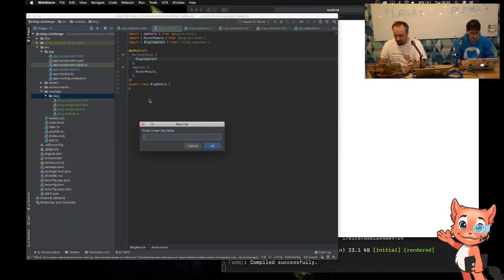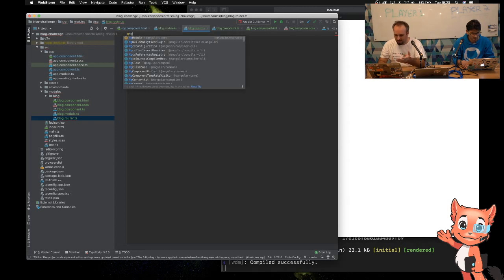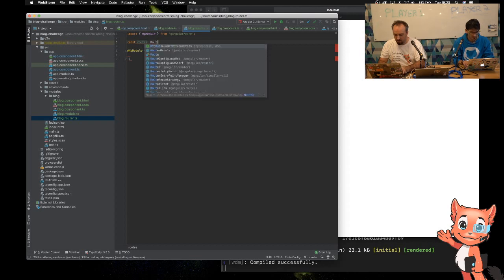So, okay, we'll call it blog router for now. This is another module. I could have put this in the other one. I didn't have to create a new file. It's just force of habit, I guess. I have a const in here for roots, and it's going to be of type roots.